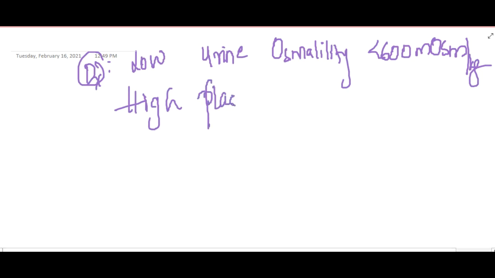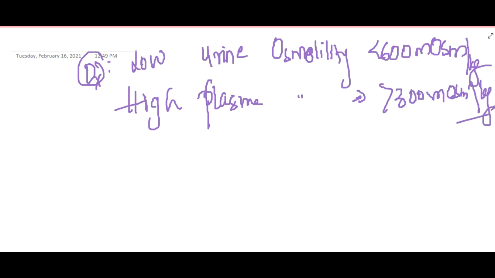So there will be high plasma osmolality, that is more than 300 milliosmoles per kg. This is the diagnostic criteria.